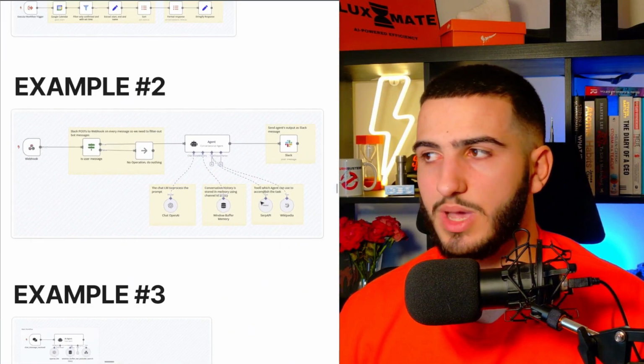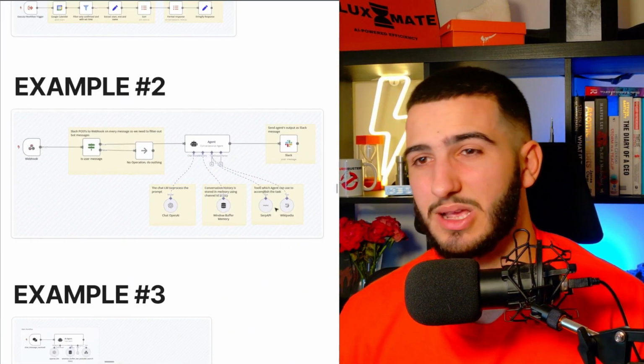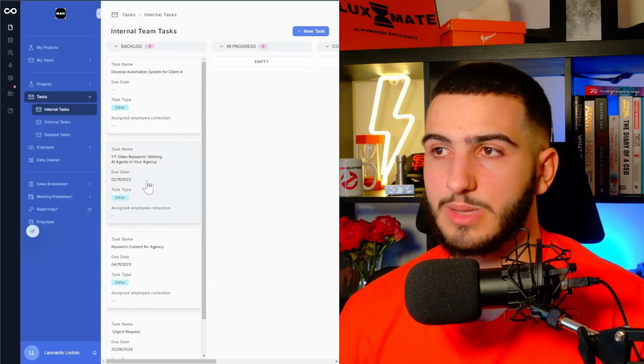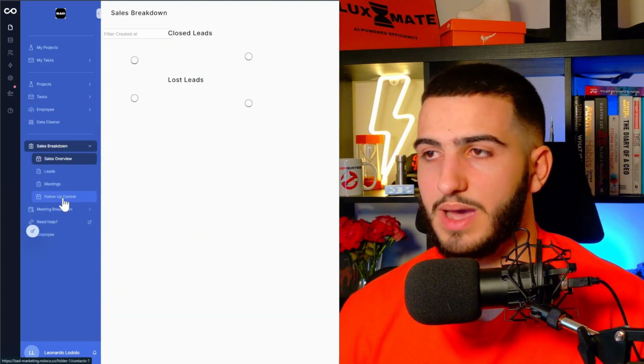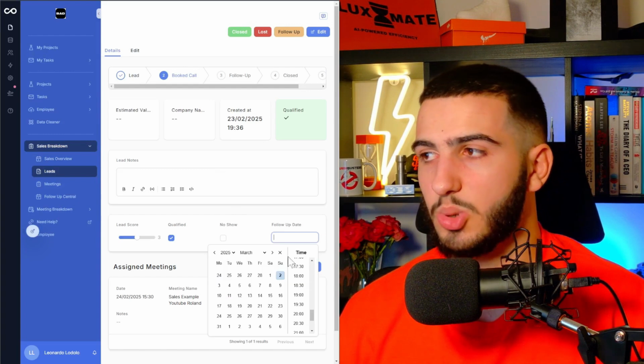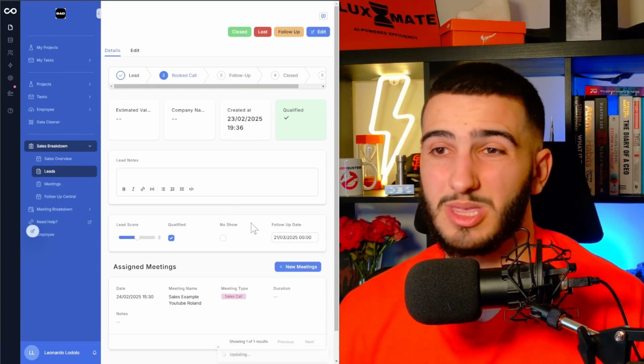What I would basically do is, rather than just having it search the internet and create some sort of AI generated response, I'll have it actually complete different tasks. So imagine if within your Slack account you can have an agent that, whenever you request a specific follow-up date, actually automates your CRM. So for example, let's say I go in Slack and I request a follow-up date. It can go within my CRM, find that specific lead, for example, this guy, and then automatically set a follow-up date. So I don't need to manually have to do it.